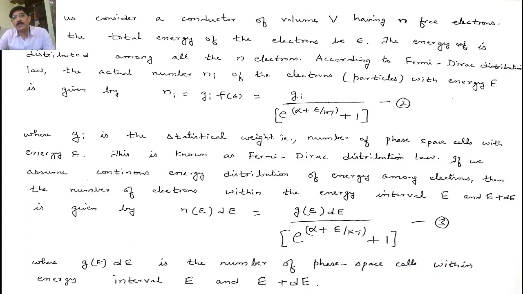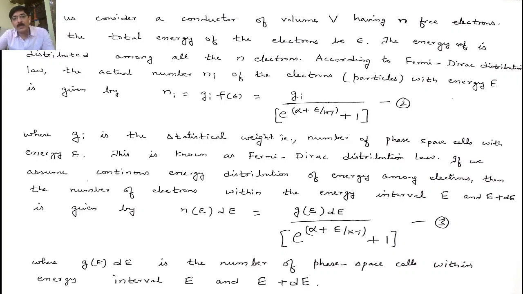We have to remember that Gi is nothing but the statistical weight. It gives the number of phase space cells with energy E, which means the total number of states available for the particles to be occupied. Why? Because when you need to arrange the particles, you should have some space or cells for the particles. So Gi is nothing but the available cells for the particles to be occupied. So this equation is your Fermi-Dirac distribution law.